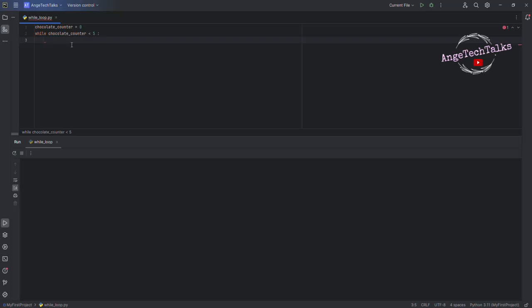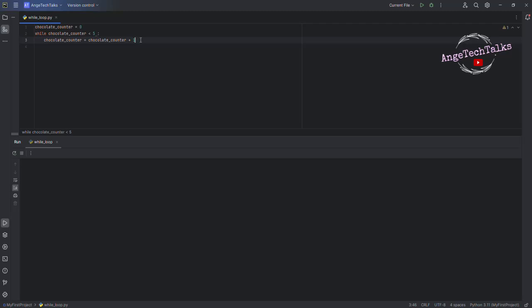For example, chocolate counter equal to chocolate counter plus 1. It is like assigning a new value to our variable. Here, we increase the value of the chocolate counter by 1. So you can write this in this way, or you can use the plus equal operator as a shorthand.